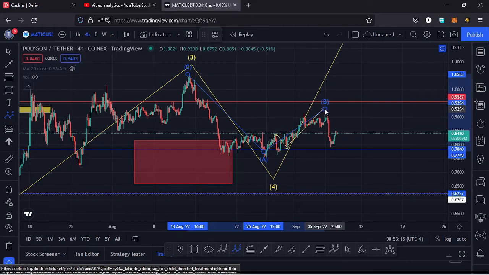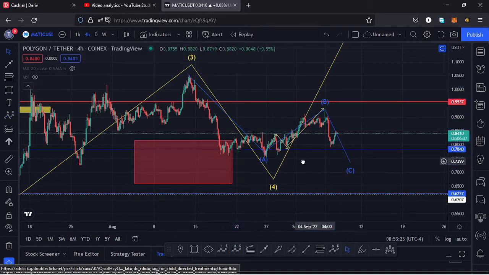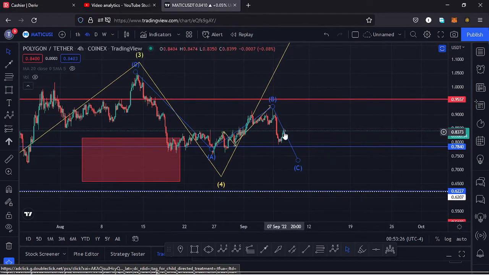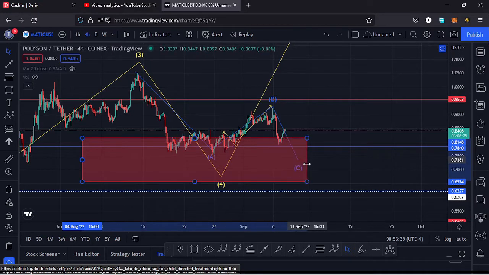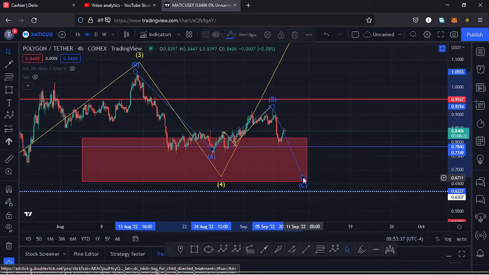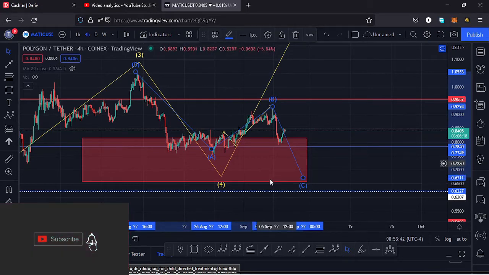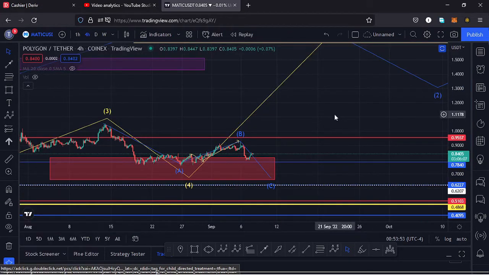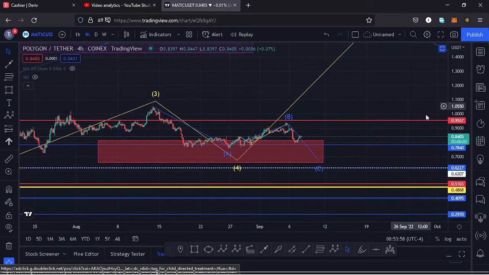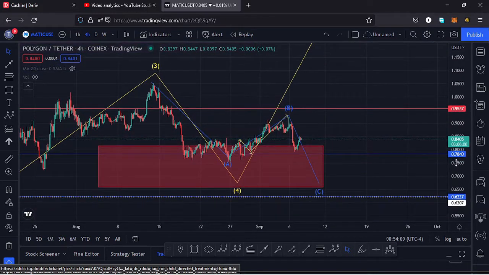Then we are expecting lower prices in the formation of our wave C, and in that movement to the lower side, I would expect us to lose that key area of support at around the $0.78 mark, maybe have a retest of that key area of support and continue seeing lower prices to maximize our red target area here on the charts in the formation of a fourth wave. And once we maximize the formation of a fourth wave, then we can continue pushing higher in the formation of a wave 5 to complete a higher Elliott wave count 1. So that's the first possible scenario that can play out here on this chart.